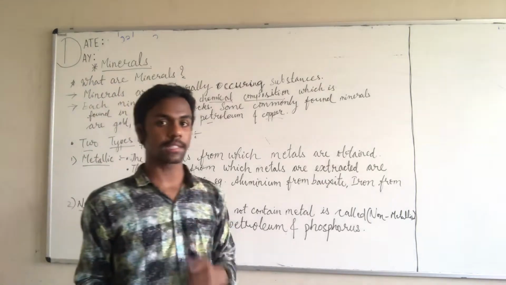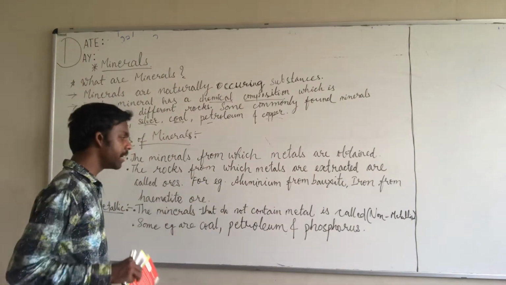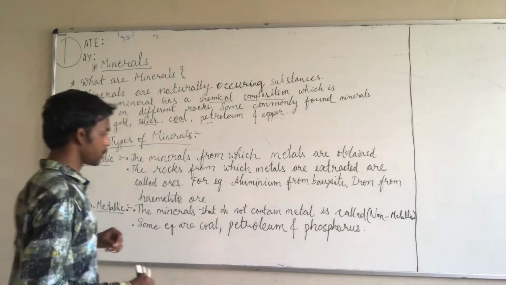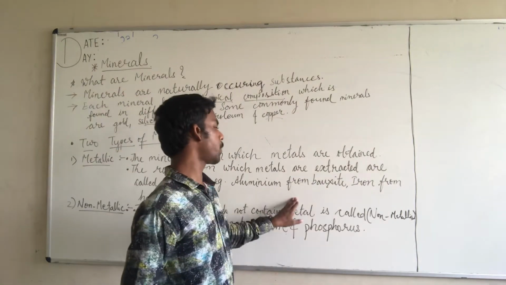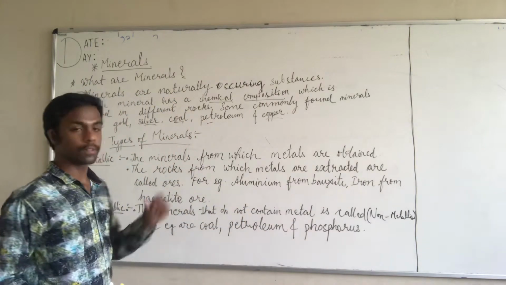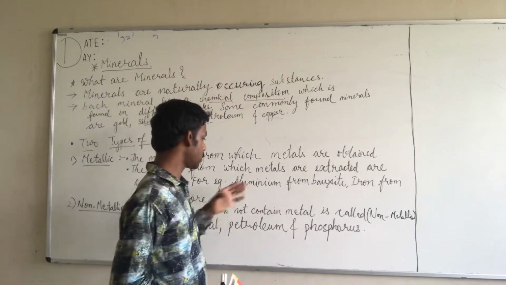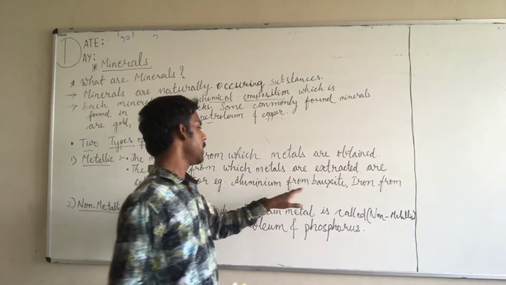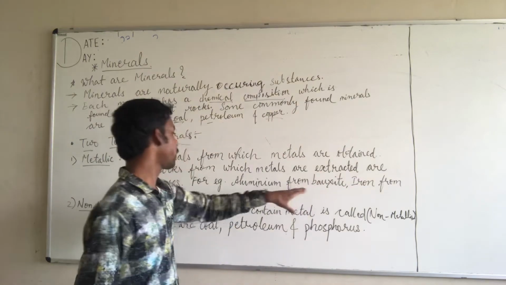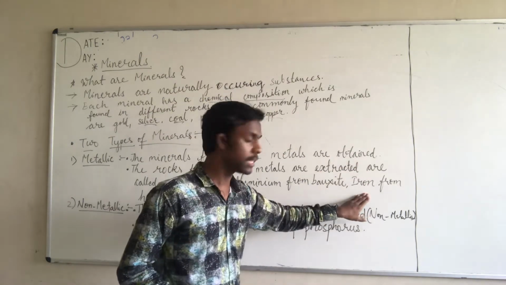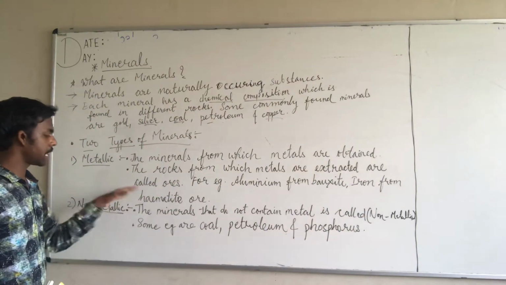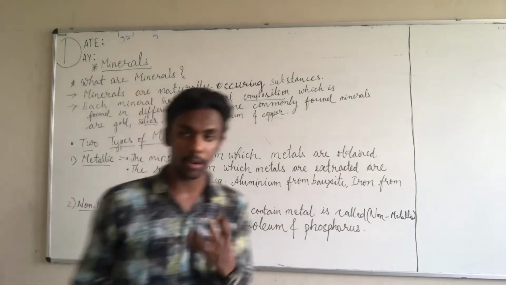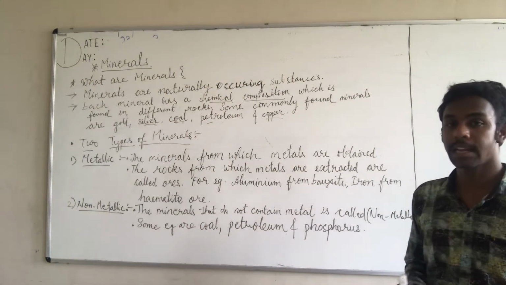These things you can see in the textbook also, whereby when you read it you will come to know, and these things you have to underline, because it could be asked in fill-ups also. So aluminium metal is obtained from dash ore, so this kind of question could be asked. So you have to underline those points when you read the textbook. For example, aluminium is a kind of metal that is extracted from bauxite ore, and iron is a metal which is extracted from the hematite ore. So these are the metallic minerals that we can see.